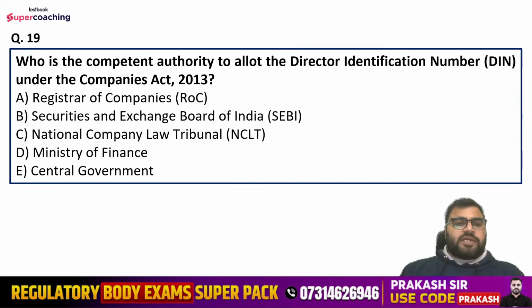Question number 19. Who is the competent authority to allot the director identification number, that is DIN, under Companies Act 2013? So options are Registrar of Companies, SEBI, NCLT, Ministry of Finance, and Central Government.